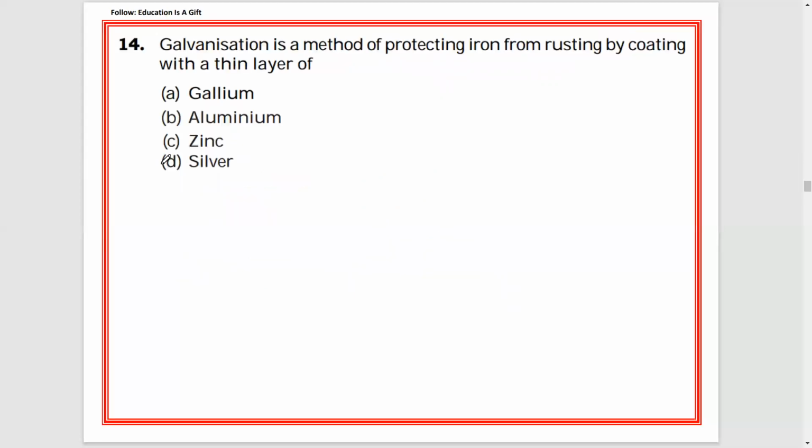Next, number 14. Galvanization is a method of protecting iron from rusting by coating a thin layer of, this is an 8th class question. In the 8th class NCERT textbook, it is a direct question: zinc coating on iron is nothing but galvanization.